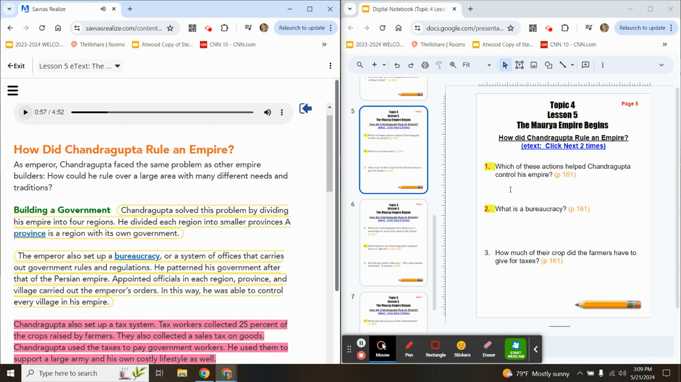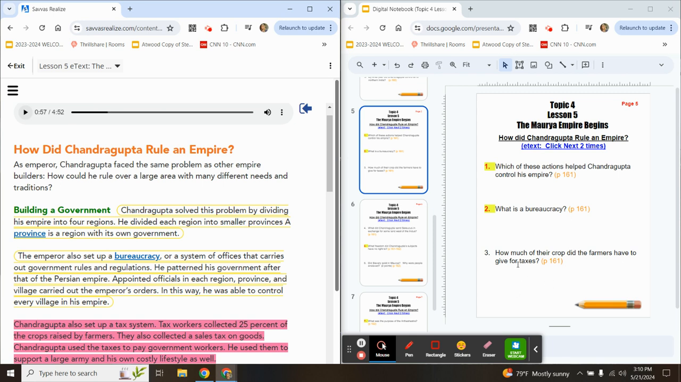All right, number 1, which of these actions helped Chandragupta control his empire? It's very similar to what all of these empires are doing to rule such a big piece of land. They had to do this. Chandragupta was no different. We've learned about this already. So in this first circled paragraph, what did he do so he could control such a big empire? Number 2, we are still on page 161 in your textbook. What is a bureaucracy? You will find that answer in this second circled yellow paragraph.